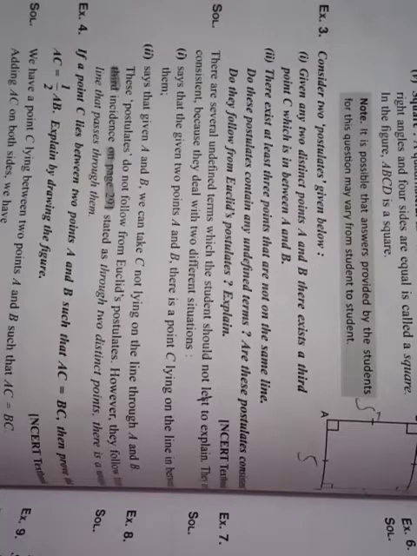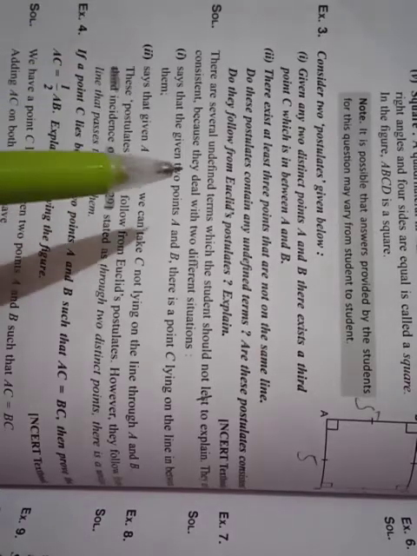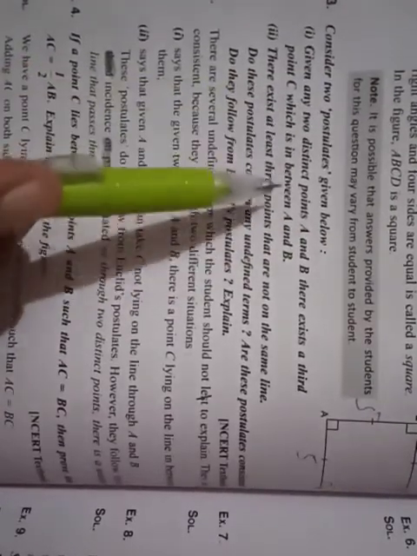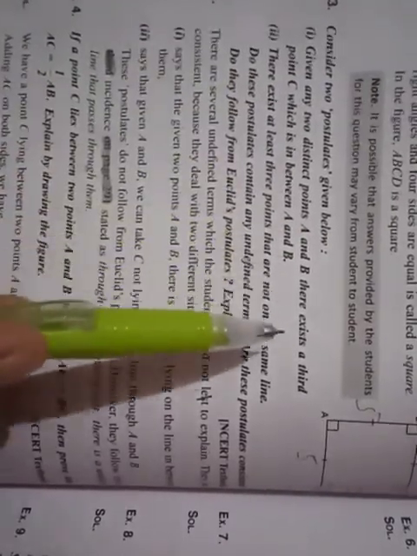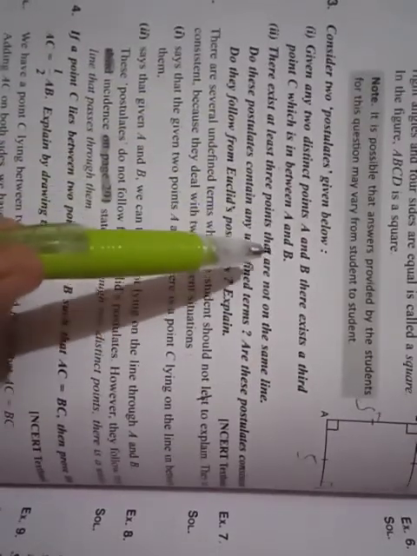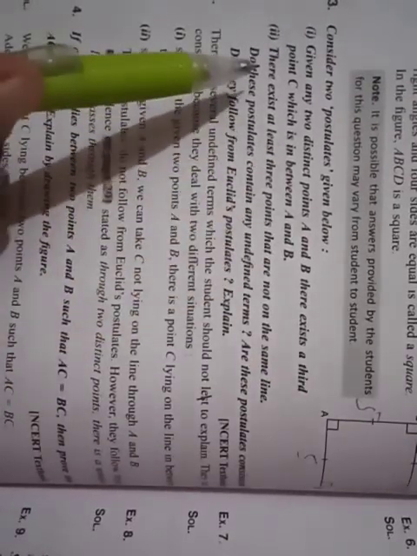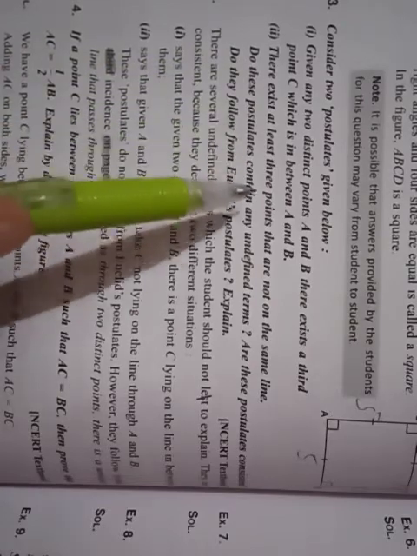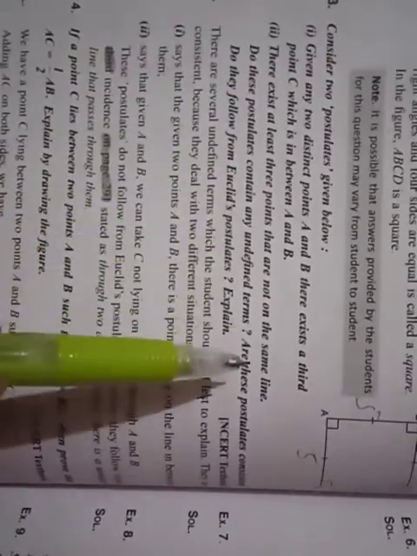Today I am going to explain question number 3, 4, 5, 6, 7 of exercise 5.1. Now see question number 3. Consider two postulates given below. Given any two distinct points A and B, there exists a third point C which is in between A and B. And second, there exist at least 3 points that are not on the same plane.